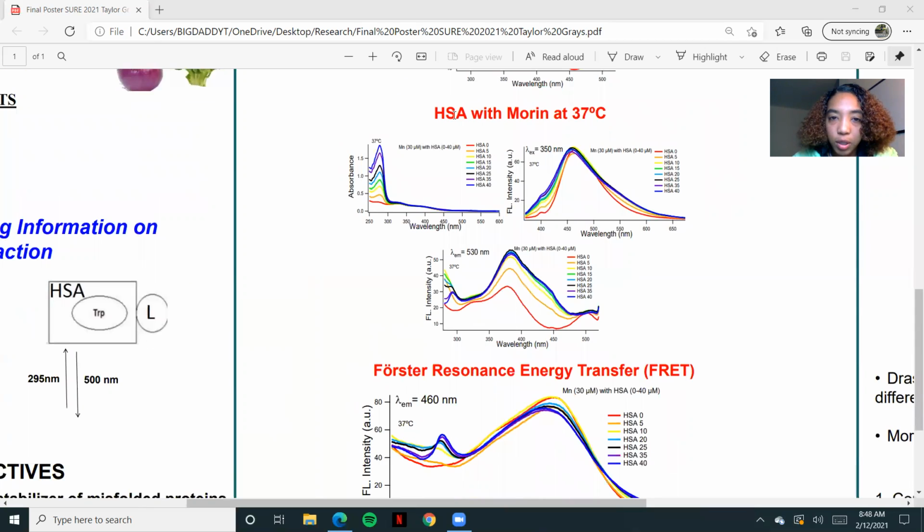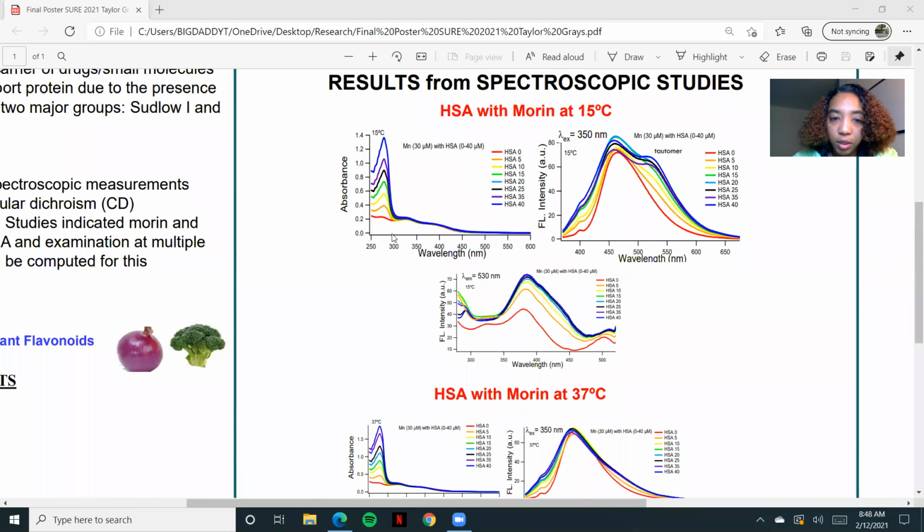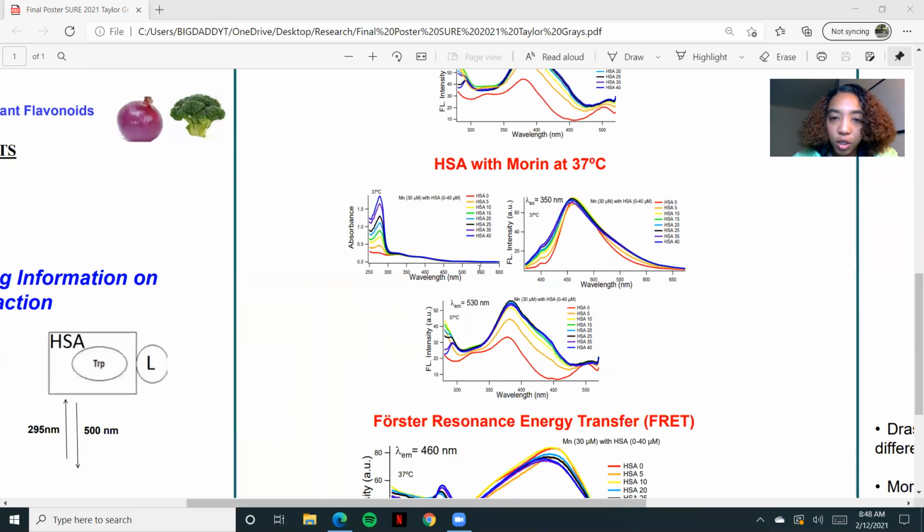It could have been a different compound, then something else would be going on. So then I wanted to look more into HSA with boron at 37 degrees Celsius, and noticed that the absorption looks pretty similar to the 15 degrees Celsius. As the concentration increases, so does the absorption. Then we look over here in our fluorescence, we notice there's no tautomer present in here. But then we look over here, it's pretty similar to the one before. So that means the structure looks pretty similar in boron, as boron is constant at 30 micromolar.